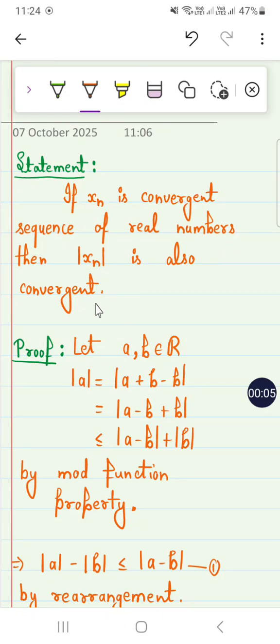Very good morning. We have to introduce today that a convergent sequence in real numbers has a convergent absolute value. This is the statement: if xn is a convergent sequence of real numbers, then the absolute value of this convergent sequence is also convergent, right? Now let us start the proof.